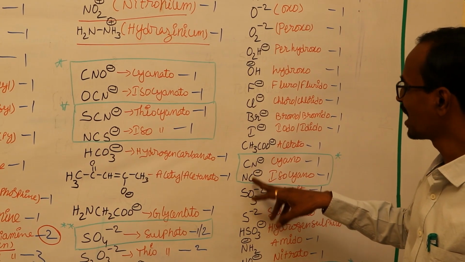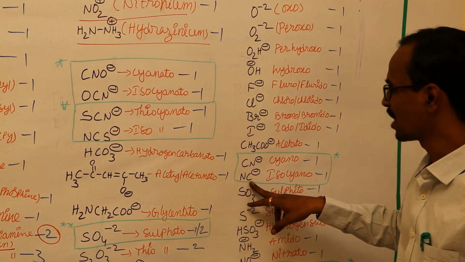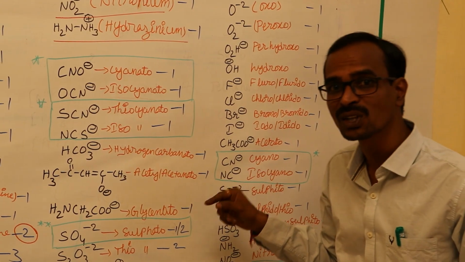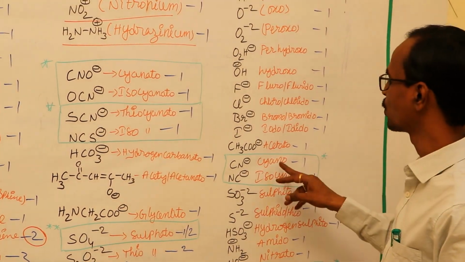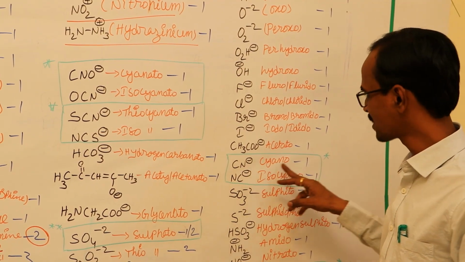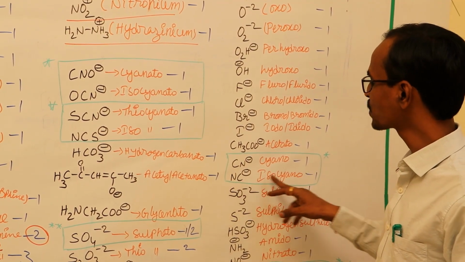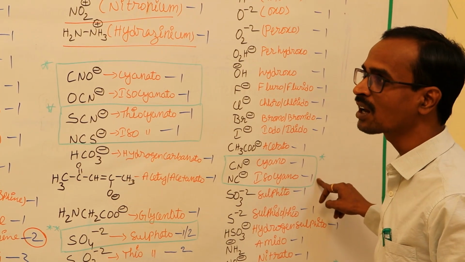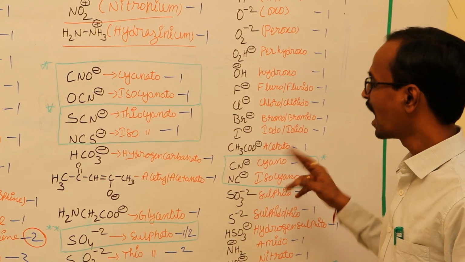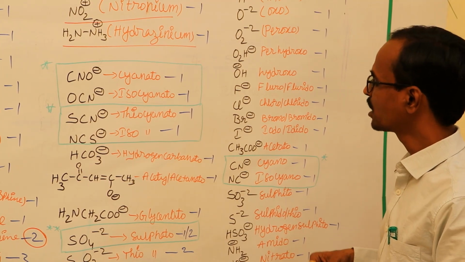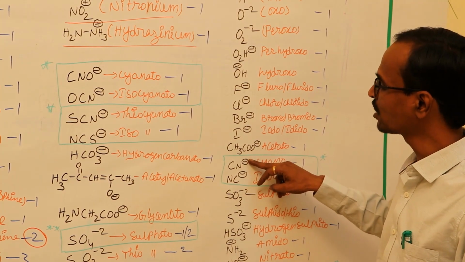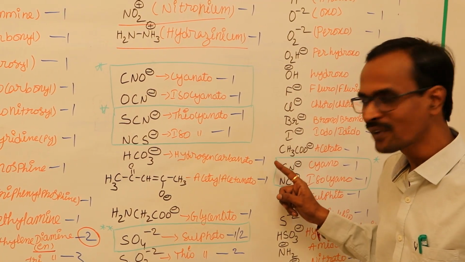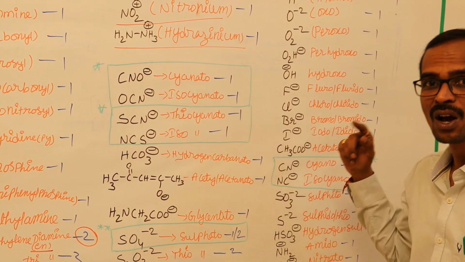Next, cyanide ion and isocyanide ion. These are examples of ambidentate ligands also. If cyanide ion is present, you have to write cyano; for isocyanide ion, isocyano. Both of these are monodentate ligands, and they can donate a lone pair of electrons present on either the nitrogen or the carbon.